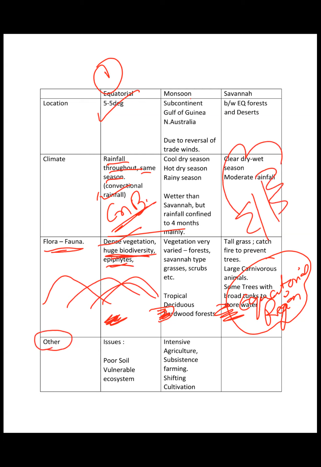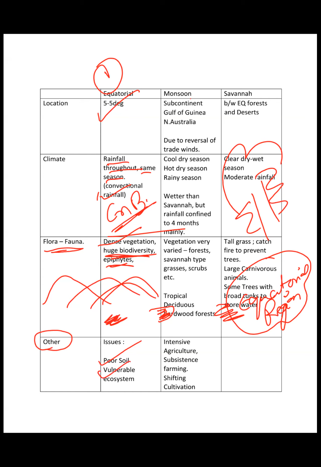What are the other details? The equatorial ecosystem or the equatorial climatic regions have very poor soil. Why? Because due to the heavy rain, poor soil as in there are lesser nutrients in that soil, right? Because due to heavy rain, leaching keeps on happening. Leaching means that the nutrients keep on percolating to the lower levels of the soil system, and as a result, the soil system as a whole is very poor, right? Poor in the sense of nutrients, right?